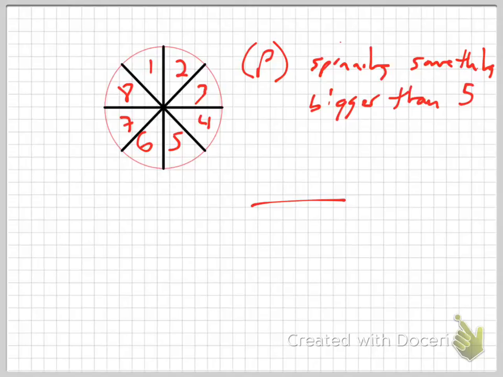Ways, the bottom, right? How many ways are there for me to spin this thing? 8. There's 8 different possibilities. How many yays are there? How many different things could happen that I would go, yay, I did it? There are 3. Name them for me. What could I spin? 6, 7, or 8. That's it. There's a 3 out of 8 chance. Everybody say 3 out of 8. There's a 3 out of 8 chance that I go yay, that I have a favorable outcome, that I do what I was trying to do.